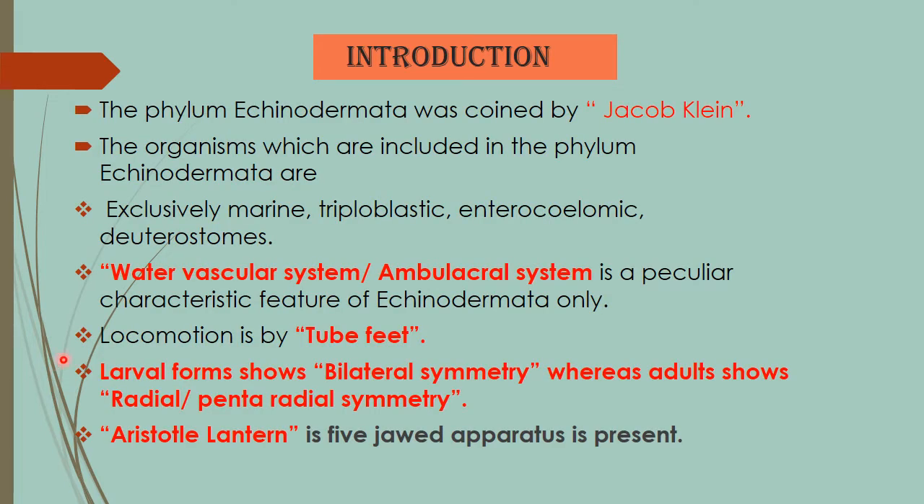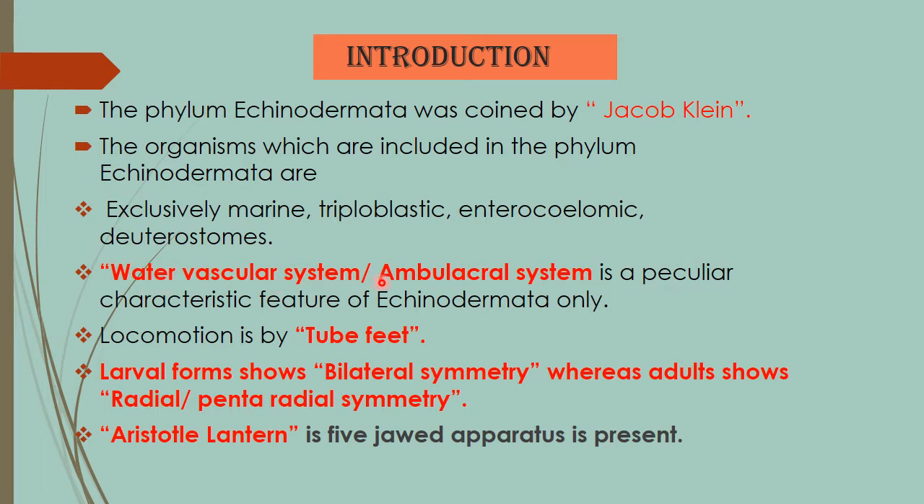Introduction. The phylum Echinodermata was coined by Jacob Klein, a scientist. The organisms included in the phylum Echinodermata are exclusively marine animals. They are triploblastic in nature, having three germ layers: ectoderm, mesoderm and endoderm. They are enterocoelomates, where the coelom is formed from mesodermal pouches, and they are deuterostomes, where the blastopore of the gastrula becomes the anus. So the echinoderms are exclusively marine, triploblastic, enterocoelomate deuterostomes.